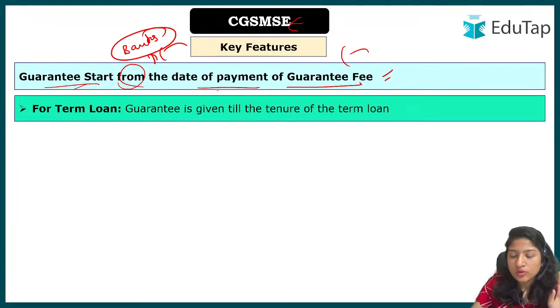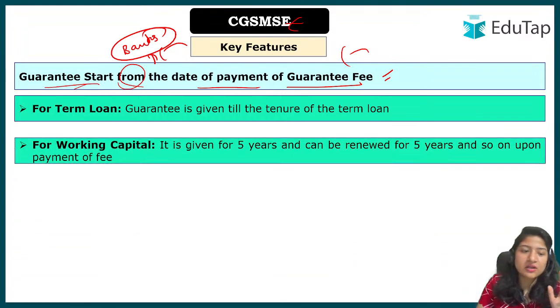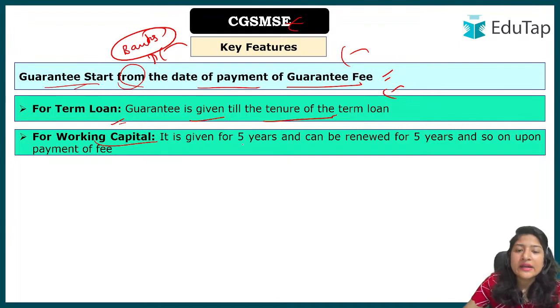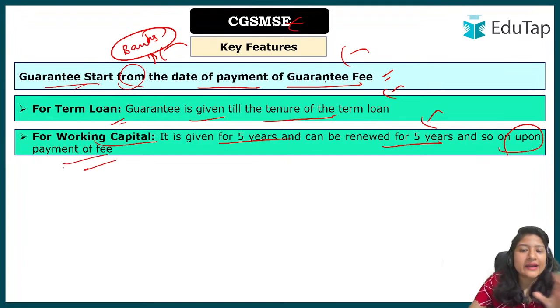There are two types of loan: term loan and working capital loan. Term loan is for a longer period. For example, you want to buy some machinery, in such cases the loan will be very large, right? You can't pay it within just a few years; you pay for a longer duration of time. So for a term loan, the guarantee is given till the tenure of the term loan. For working capital, the day-to-day work for which you need a loan, it can be renewed for a further period of time. This renewal will depend on the payment of fees, whether you are paying the guarantee fees or not.